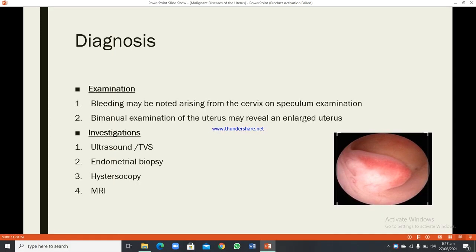Diagnosis, examination. Bleeding may be noted arising from the cervix on speculum examination. Bimanual examination of the uterus may reveal an enlarged uterus. Investigations: ultrasound and transvaginal scan, endometrial biopsy, hysteroscopy and MRI.